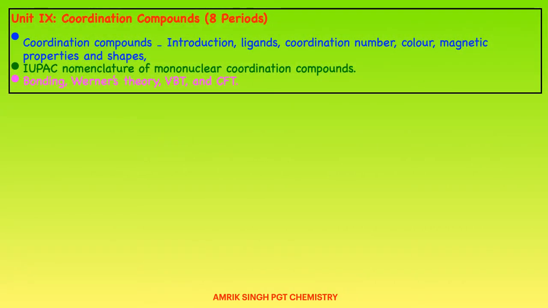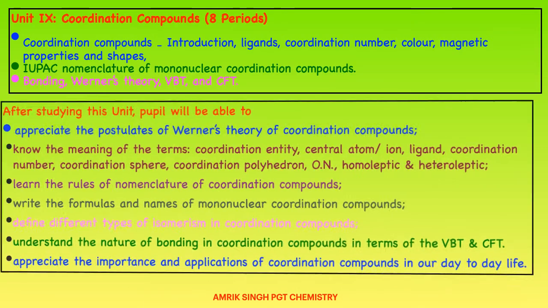Unit 9, coordination compound, requires 8 periods as per CBSE, and the new syllabus for 2020-21 is: coordination compounds, introduction, ligands, coordination number, color, magnetic property and shapes, IUPAC nomenclature of mononuclear coordination compound, bonding, Werner coordination theory, valence bond theory, and crystal field theory.